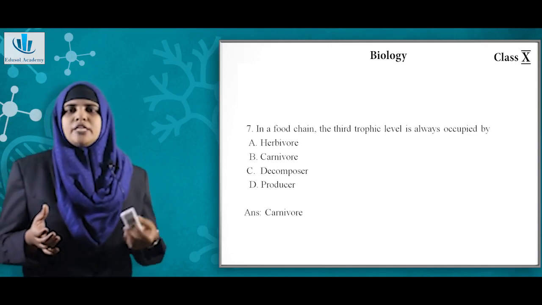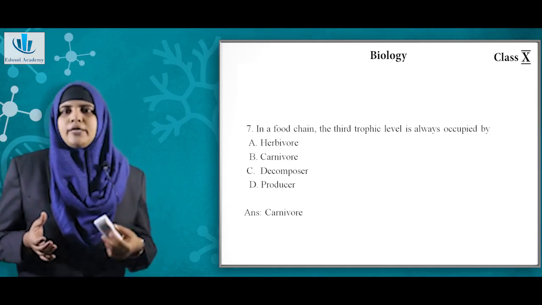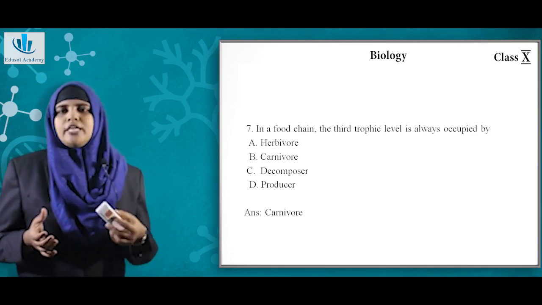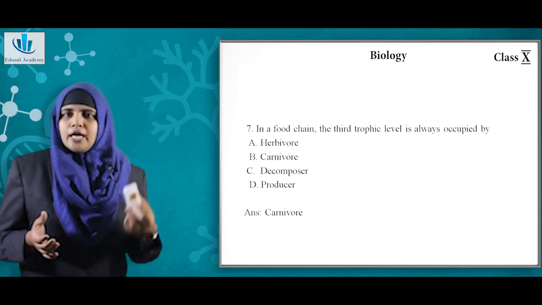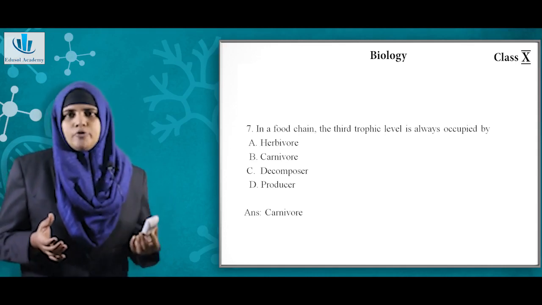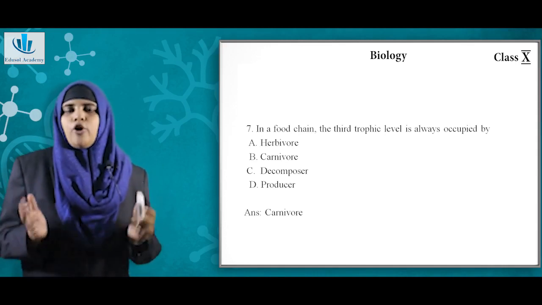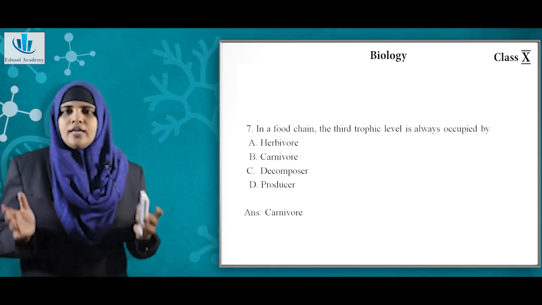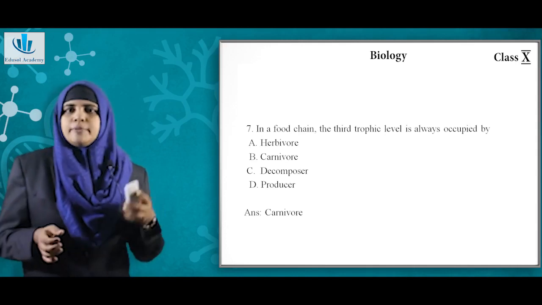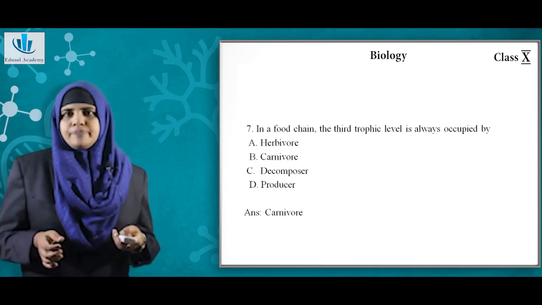So the first trophic level will be occupied by the producer, second trophic level will be occupied by the primary consumer or the herbivore, and the third trophic level will be occupied by those who feed on the herbivore, those are carnivores. So the answer will be option B, that is carnivore.